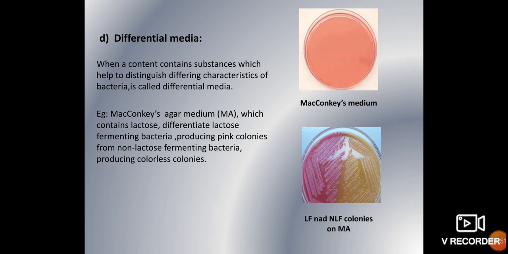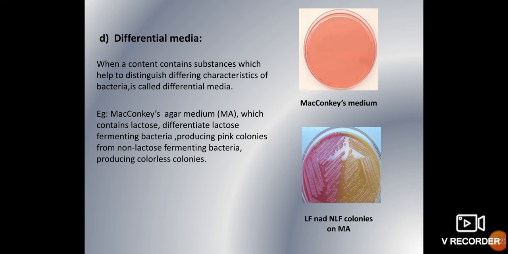Next, differential media. When you inoculate the samples into the culture plate, there will be different types of bacteria that you have to differentiate. When the colony morphology and color are similar, we cannot differentiate the bacteria. In those cases, some media will differentiate the bacteria by giving different color codes, different colors. So this is called the differential media.